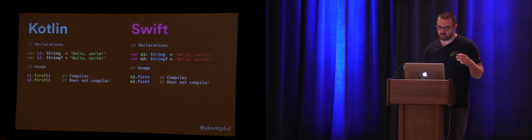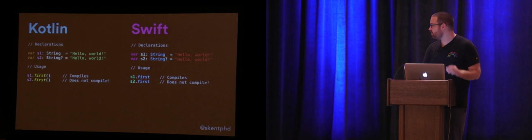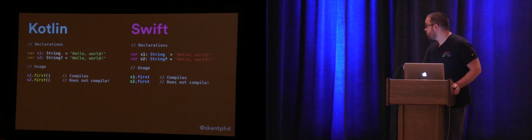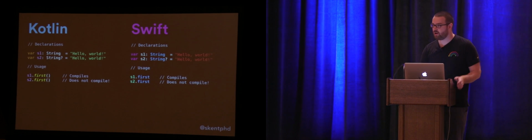So in this case, if I was to try and take S1 and call the .first method on it, this would compile fine because there is a guarantee that this thing's not going to be containing a null. On the flip side, if I call S2.first, this is not going to compile in both cases because there's no guarantee anymore that that might not be a null value. There are ways to work around this.